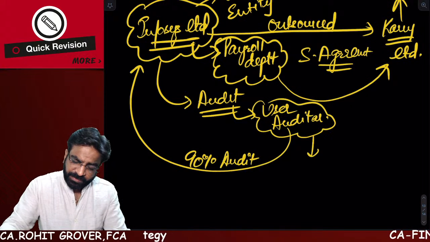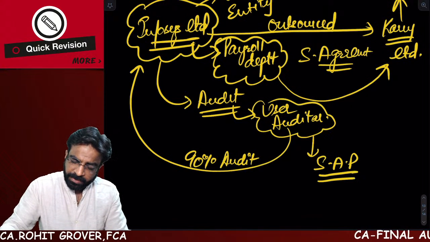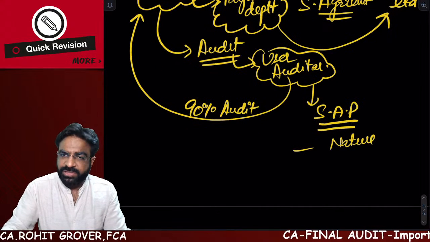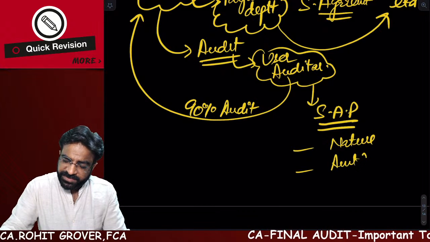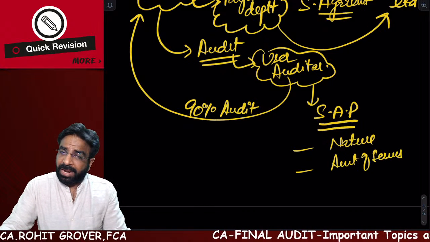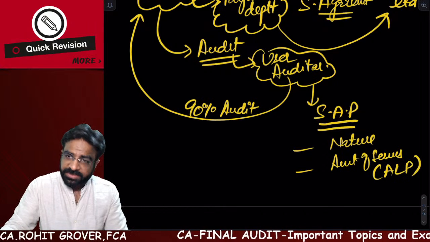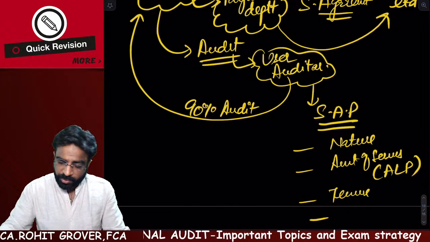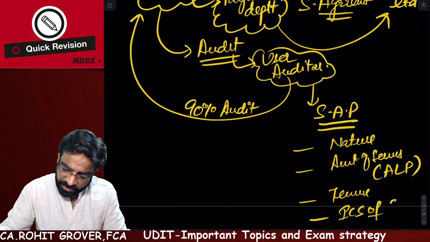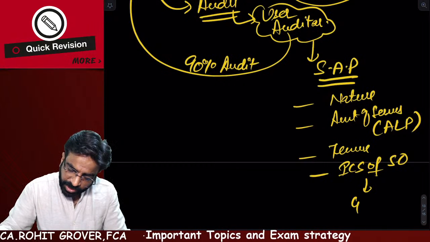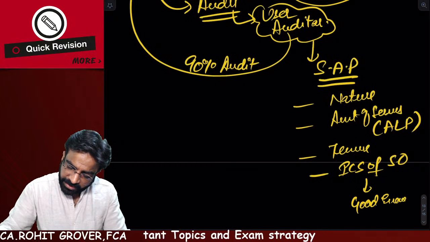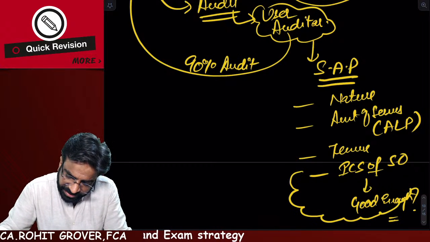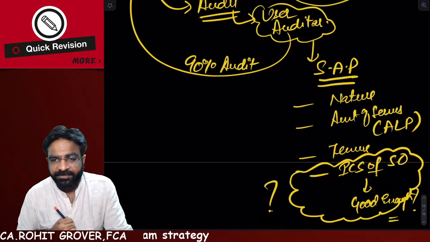Now what will the user auditor do? The user auditor will first verify the service agreement paper. What will he find in the service agreement paper? What is the nature of services, what is the amount of services the user entity is paying, is it at arm's length price or not, what is the tenure of the agreement. But one thing he will never come to know is whether the internal control system of the service organization is good enough to handle the payroll department of my client or not. That is the biggest question the user auditor has. Are you getting the point?